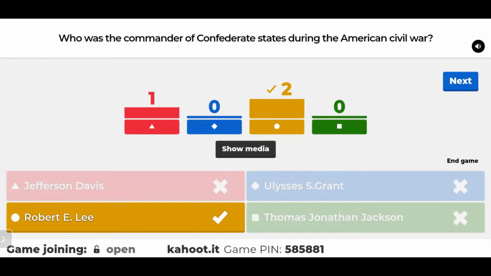Ulysses S. Grant was the commander of the other side. He also became a US president, the 18th US president. Thomas Jonathan Jackson was also a commander of the Confederacy, and he became a Confederate general during the American Civil War. He was so tough, he also got a nickname called Stonewall Jackson.